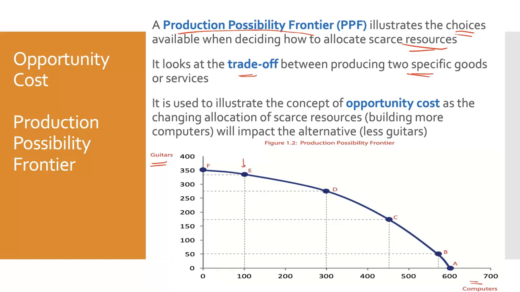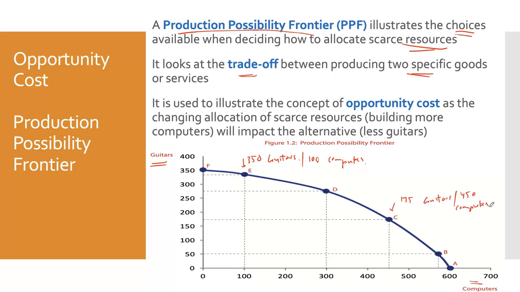So at point E, they could have a choice of making, it looks like, 350 guitars and 100 computers. Now, if we compare that, say, with point C, it looks like they can make 175 guitars and roughly 450 computers.